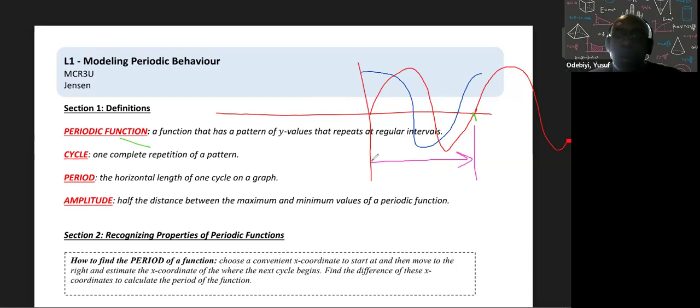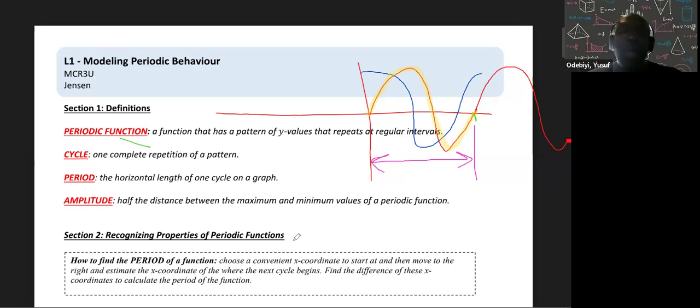Okay, that's a cycle. To do one complete pattern. Okay. So when we say one complete pattern, I started off here, and I come back, and then I get to here, and I'm going to repeat the pattern. So that's one complete cycle.